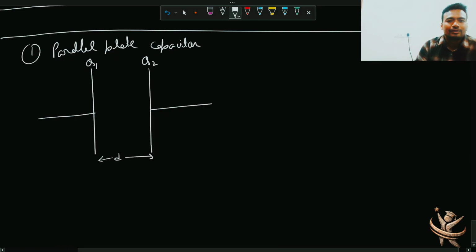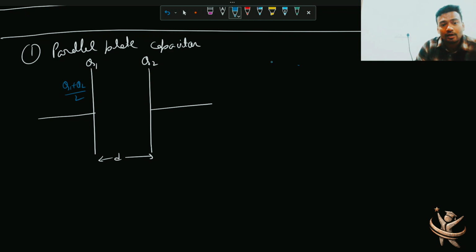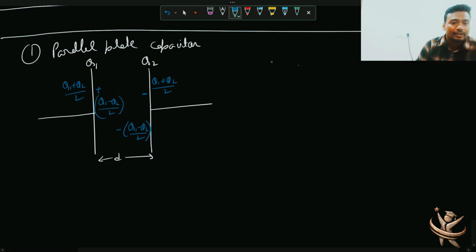So let me start with very general situation. So एक के ऊपर मैंने charge Q1 दिया और एक के ऊपर Q2 दिया. Now we know one thing, if I place such two plates together, charge plates, the outermost sides पे Q1 plus Q2 का half, Q1 plus Q2 का half, correct? Then यहाँ पे you'll get Q1 minus this, so you'll get some positive charge here and some negative charge here. What is this value? Q1 में से आपको ये minus करना है, so it is Q1 minus Q2 by 2, ये positive में, and this will be Q1 minus Q2 by 2, ये negative में, right?